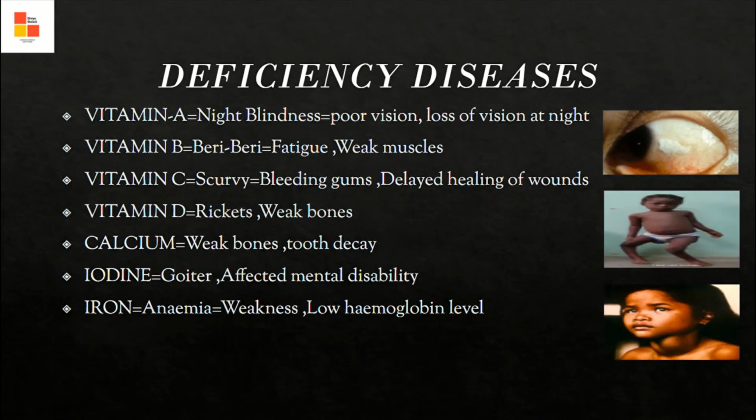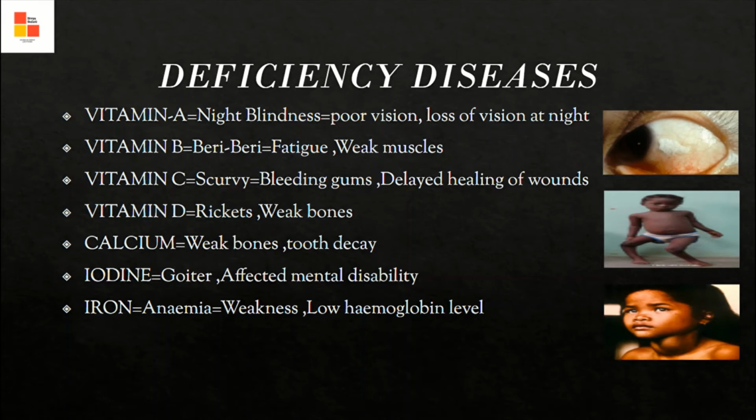Now see the various types of deficiency diseases. Vitamin A deficiency causes night blindness, meaning poor vision and loss of vision at night. Vitamin B deficiency causes beriberi, which means fatigue and weak muscles. Vitamin C deficiency gives scurvy, meaning bleeding gums and delayed healing of wounds.